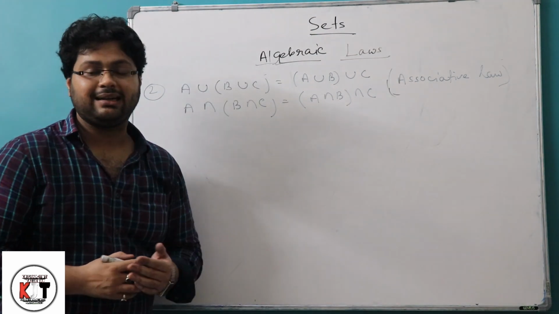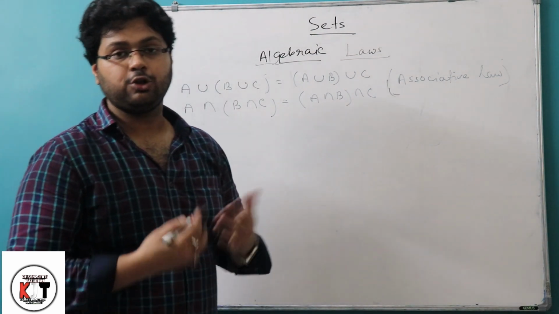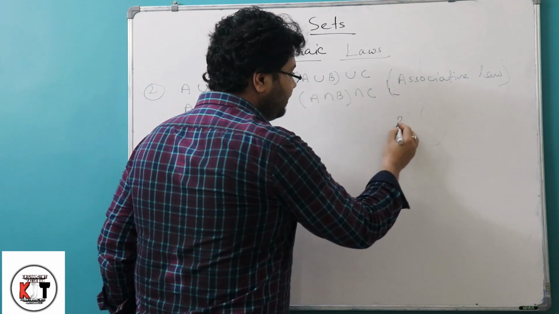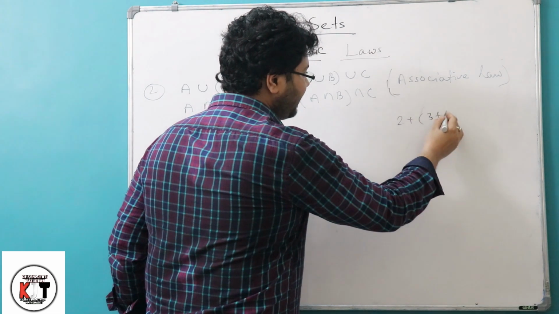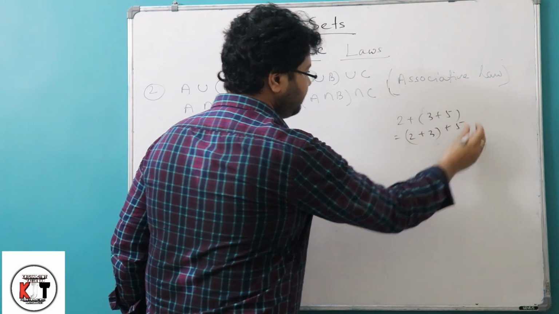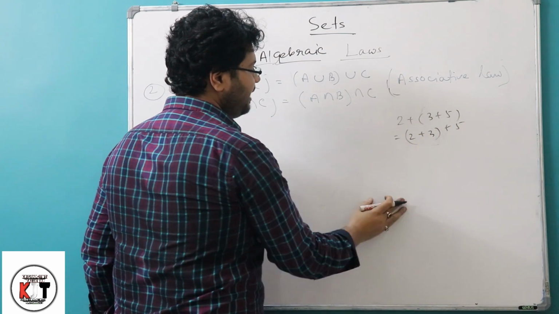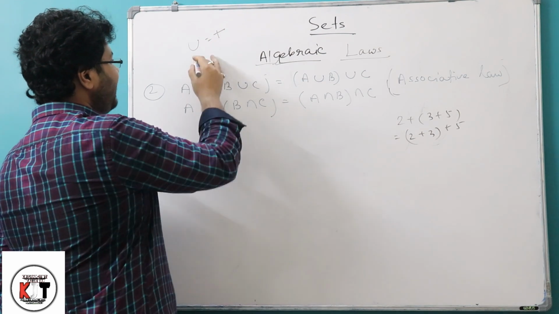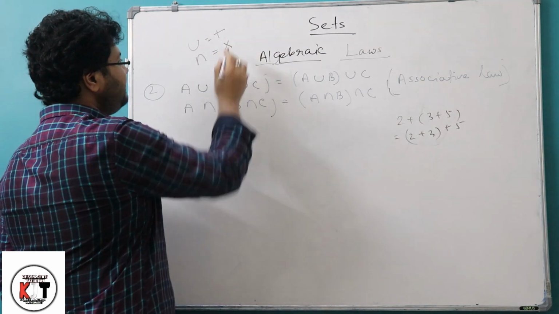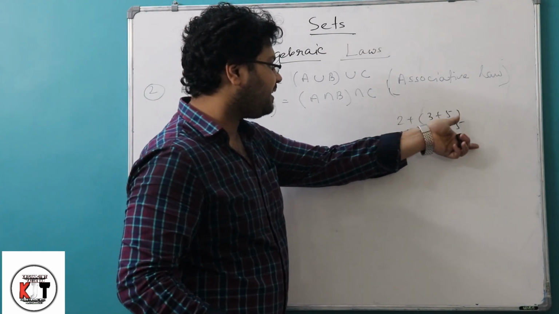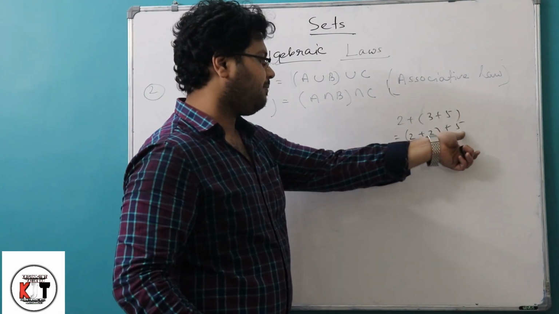In everyday context, in normal algebra also, we use that law. We can write 2 plus (3 plus 5), and we can also write (2 plus 3) plus 5. Here also we are associating. Union means addition, and intersection means multiplication. Always keep that in mind. That's why 2 plus 3 plus 5, we can write as 2 plus 3 and then plus 5.